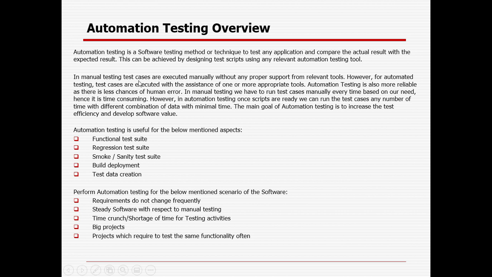Automation testing is useful for the following mentioned aspects. One is the functional test suite.